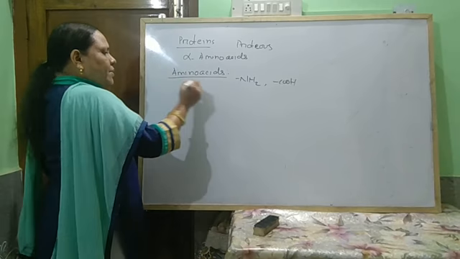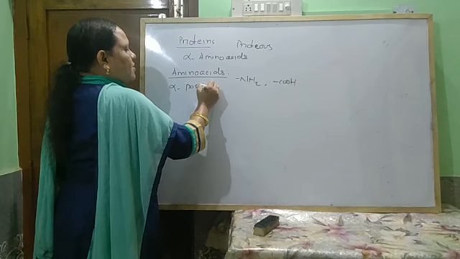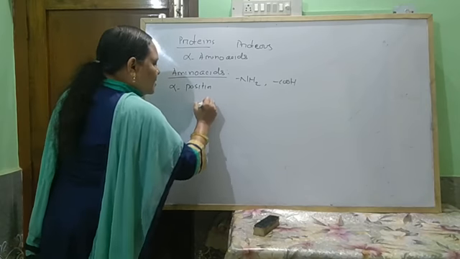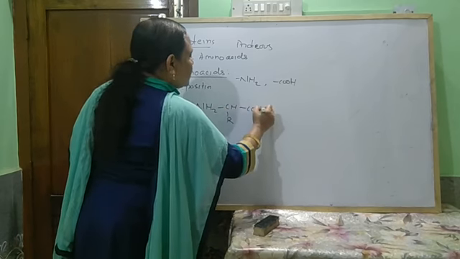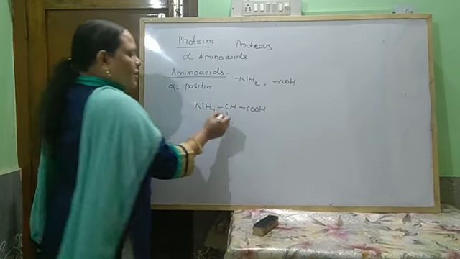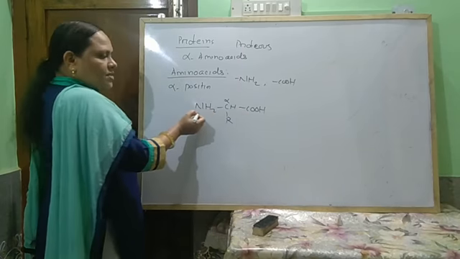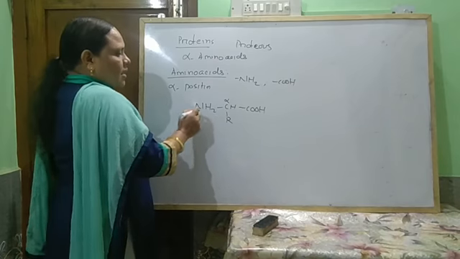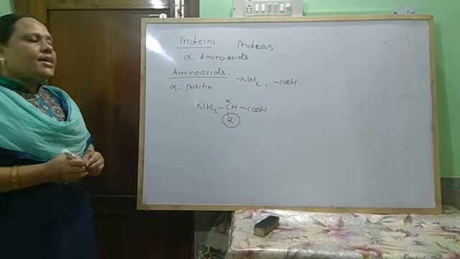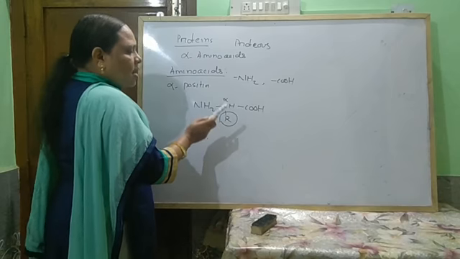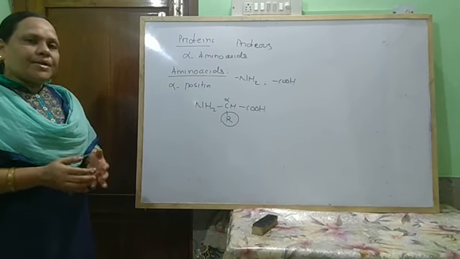In alpha amino acids, the NH2 group is present at the alpha position. These are generally represented as NH2-CHR-COOH. This is your carboxylic group, this is known as the alpha carbon, and this is your NH2 group. This R group may be of different types, and depending upon the variety of the R group, amino acids are named into different types.